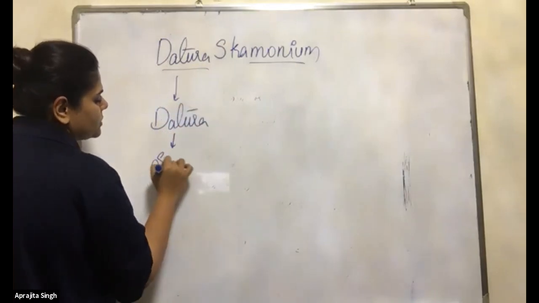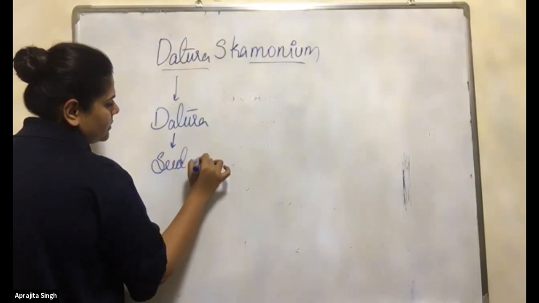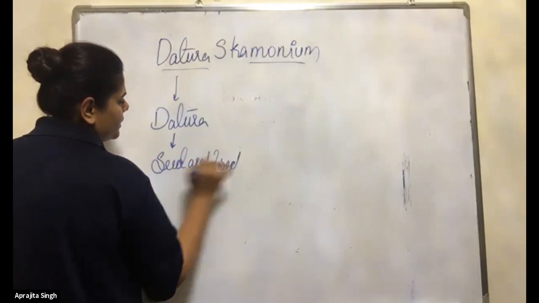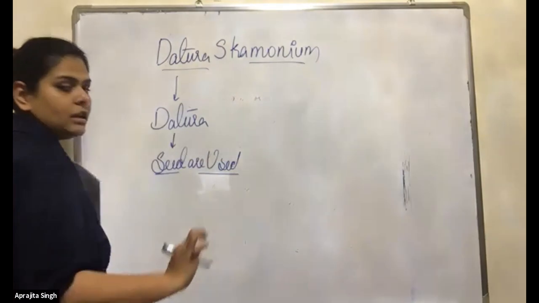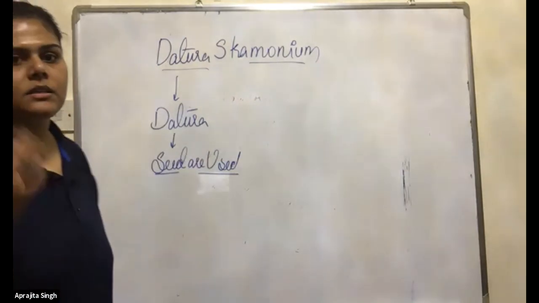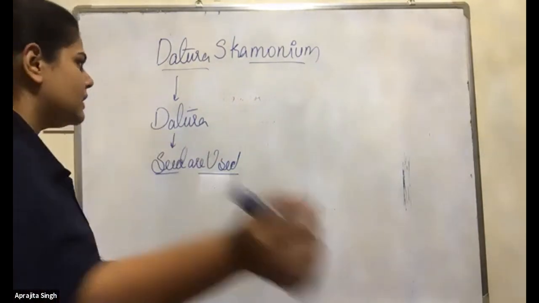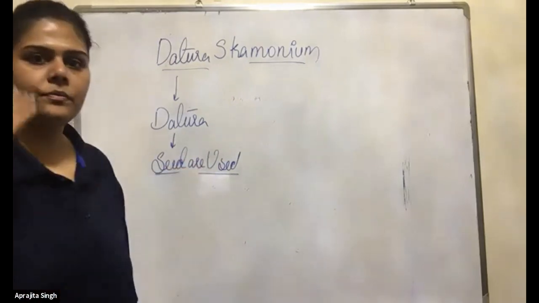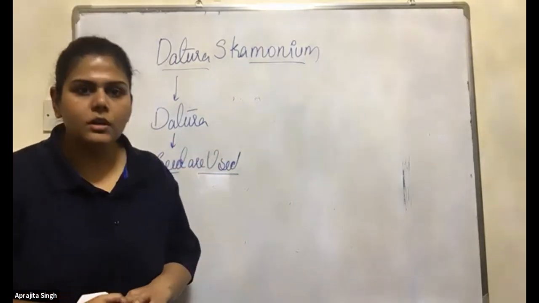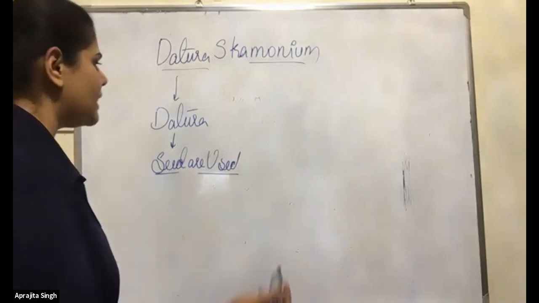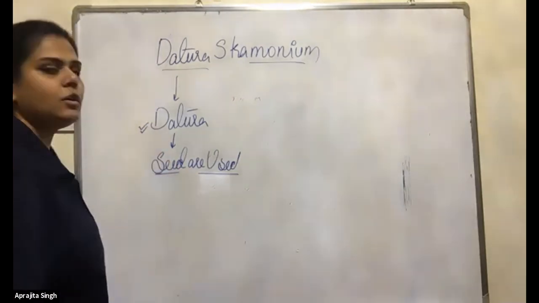Seeds are used. In India, Datura is used very commonly in prayers, especially in Hindu prayers. They offer these seeds as a prayer to the gods. Okay, the Datura plant is used in India very commonly.